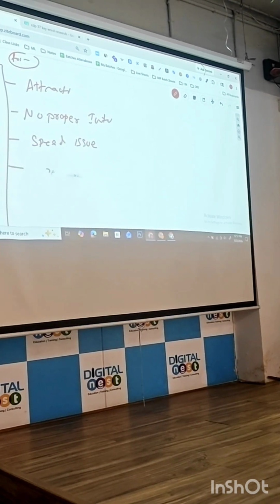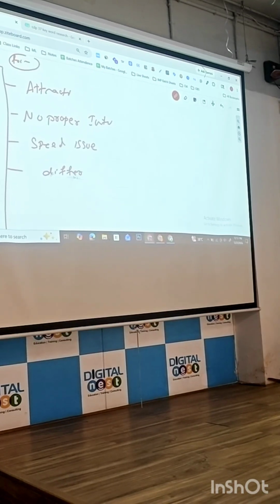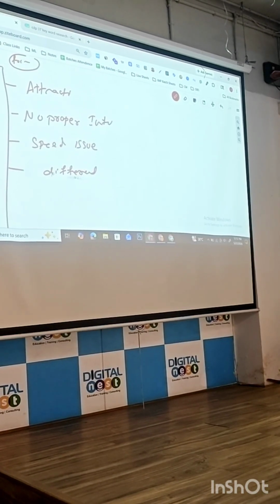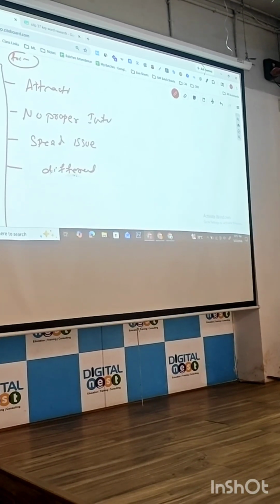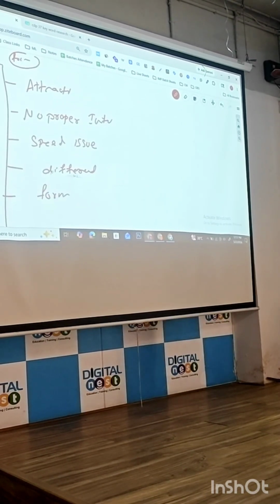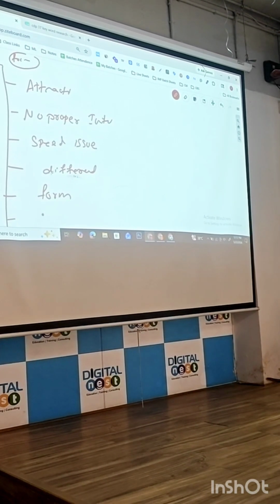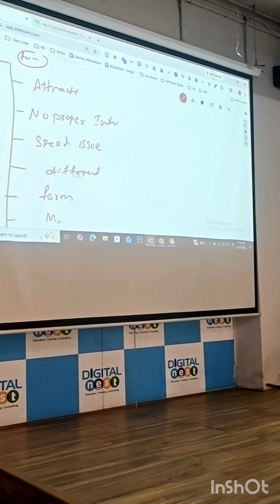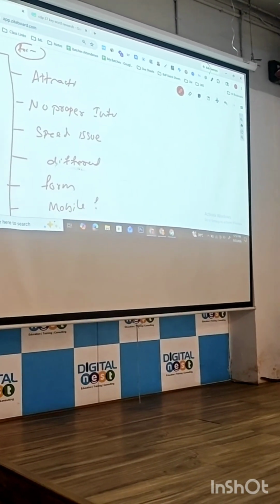Different information. We don't want to show the form. And if the user is on mobile, the landing page is not mobile friendly.